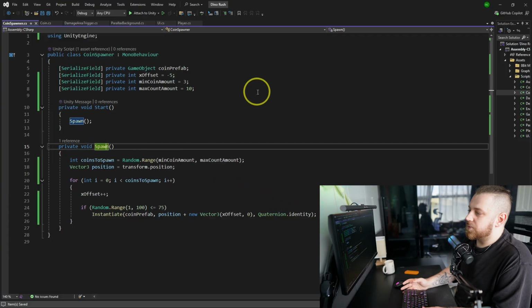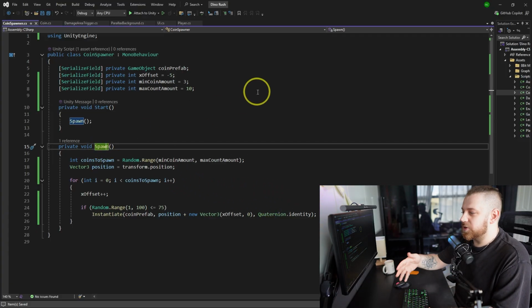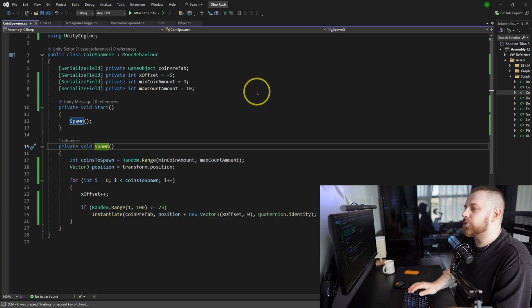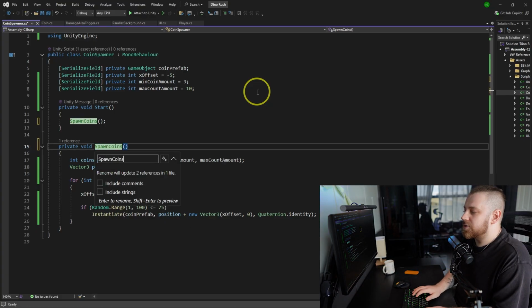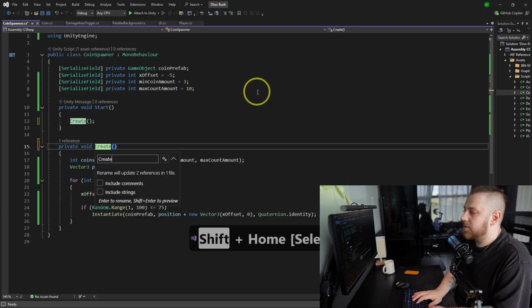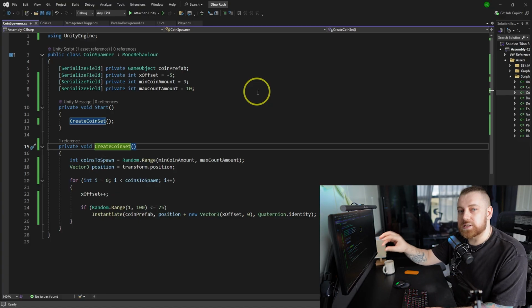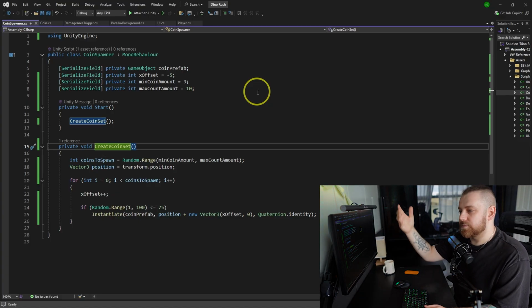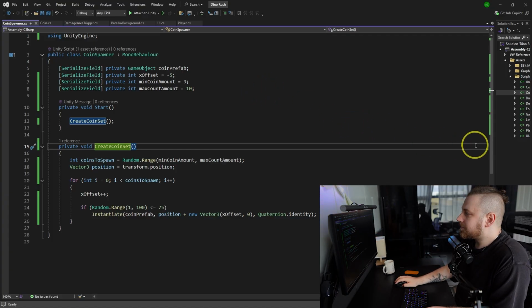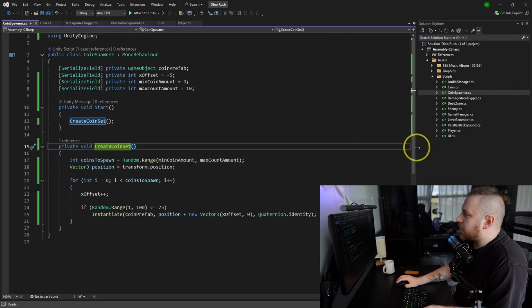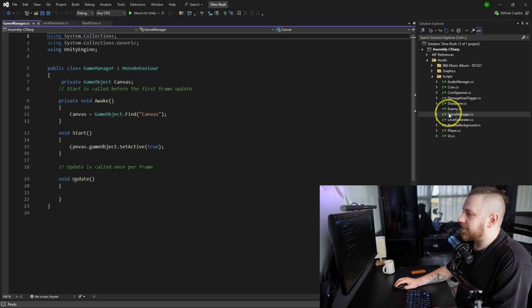This one, spawn, does not really say what it does. I mean, we know it's spawning a coin, but maybe it could be spawn coins, or better, it would say create coin set or something like that, right? So we know it is creating a set of coins and not just spawning something. Cool. Very, very cool. Now, game manager.